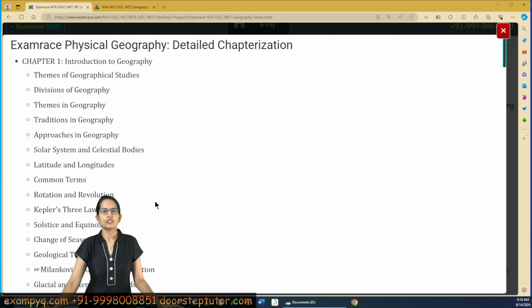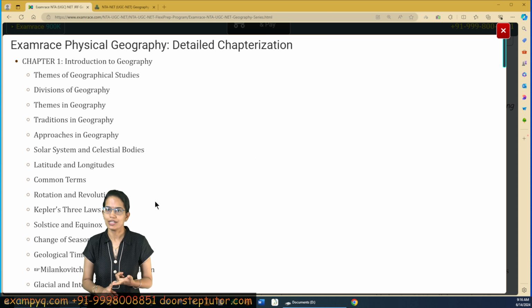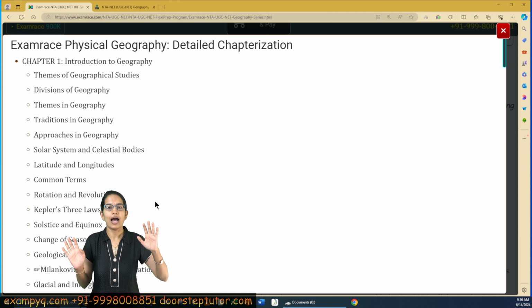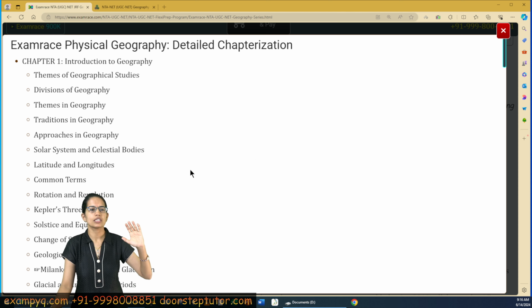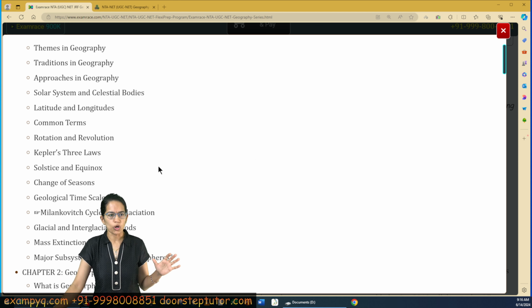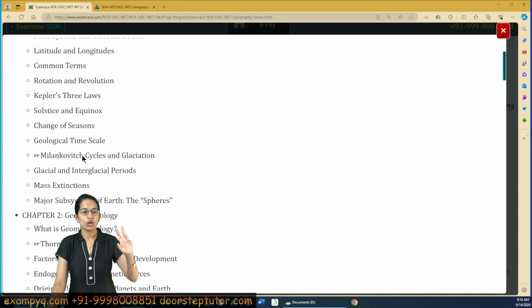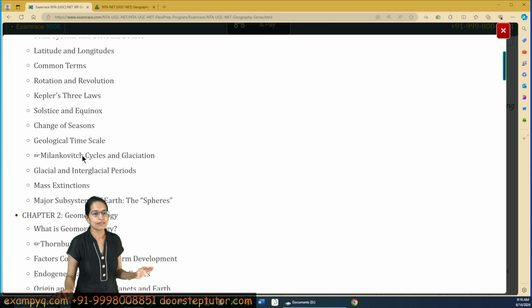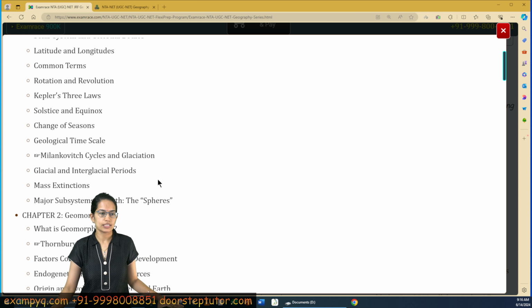Physical geography broadly covers geomorphology, climatology, oceanography, and biogeography. The very first thing we would understand is the general terms and techniques related to geography. Here 2 important topics are there: one is Kepler's law, the second is the geological time scale and Milankovitch cycle. Both are really important. Recently we have seen questions on mass extinction also, the stages of mass extinction.